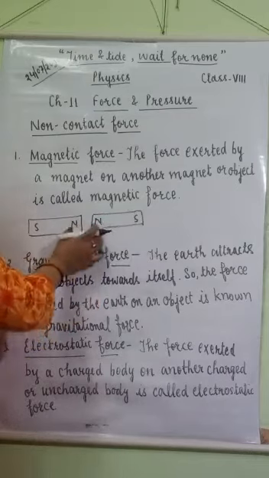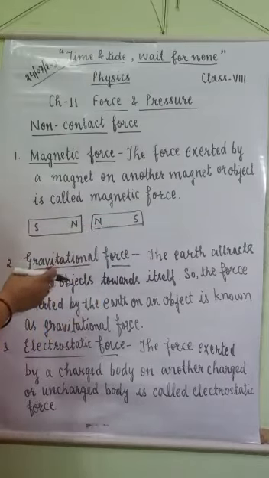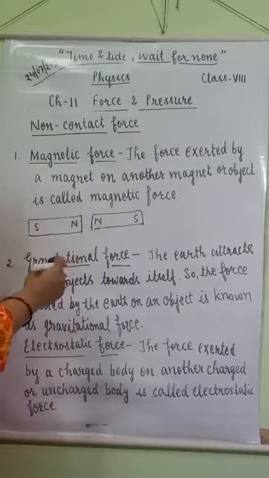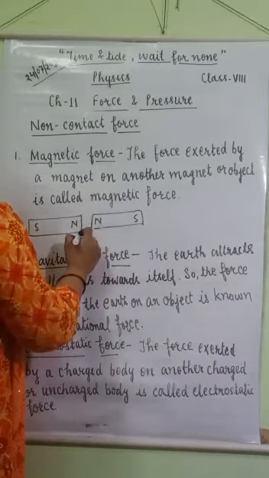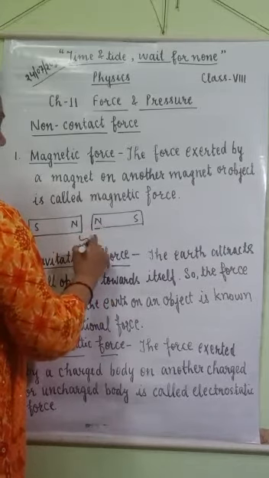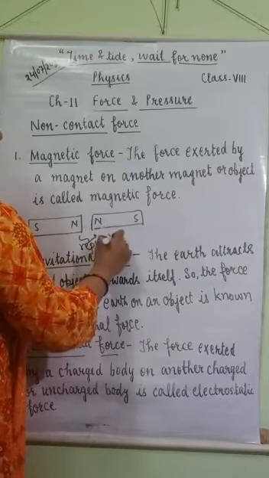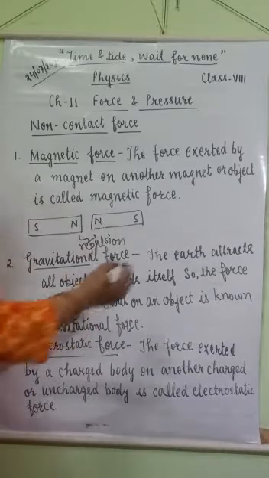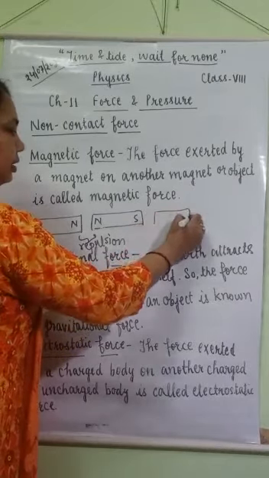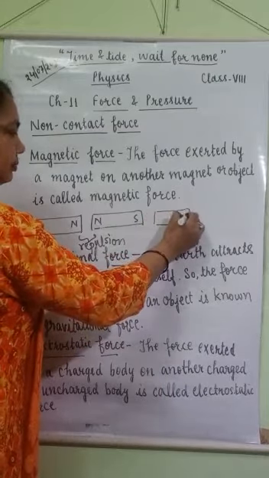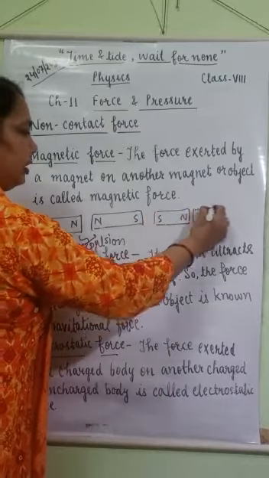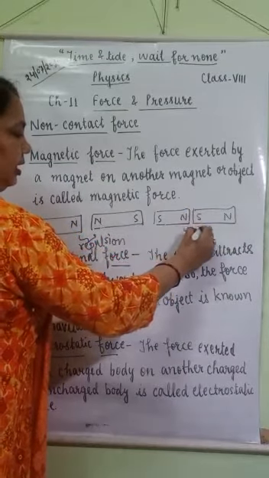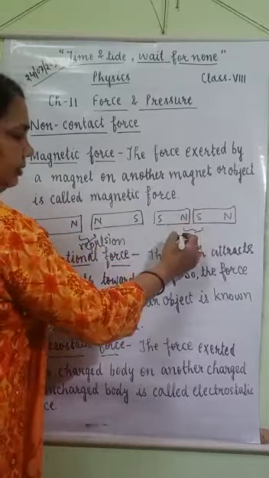When the same poles of magnets come close to each other, they repel, they push each other. So repulsion takes place. These both magnets repel each other. But when two magnets with opposite poles come close to each other, they attract each other.